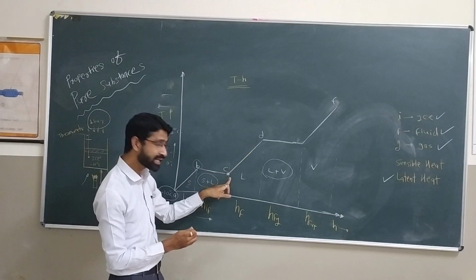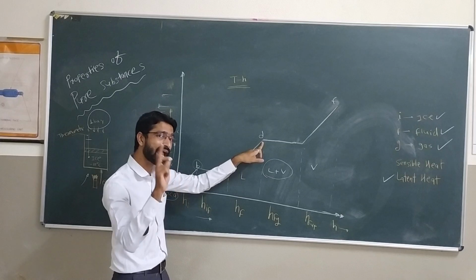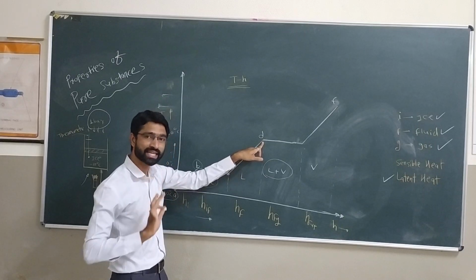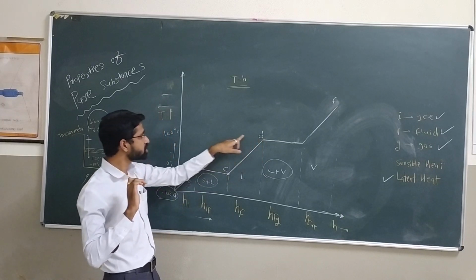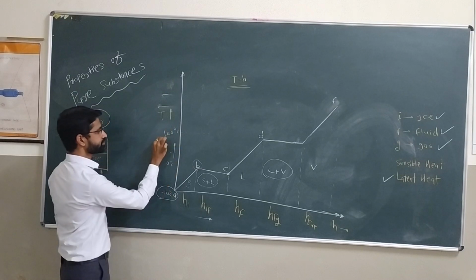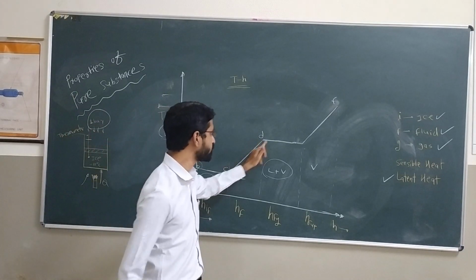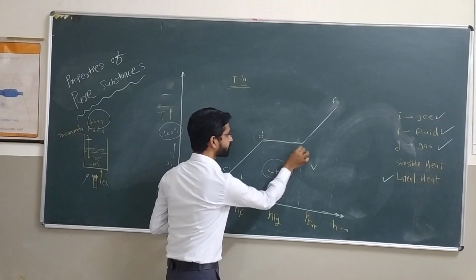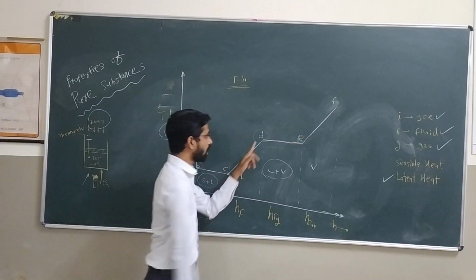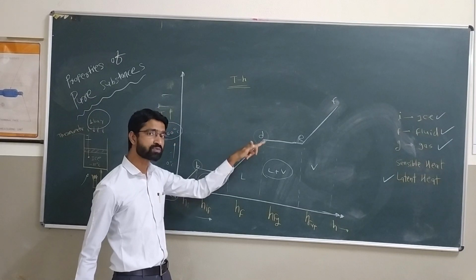So at point C it is liquid form, and at point D it is again liquid form, and the temperature observed on the thermometer is 100 degrees Celsius. But after point D, what happened again? I write point E here. After 100 degrees Celsius, what do you observe again?